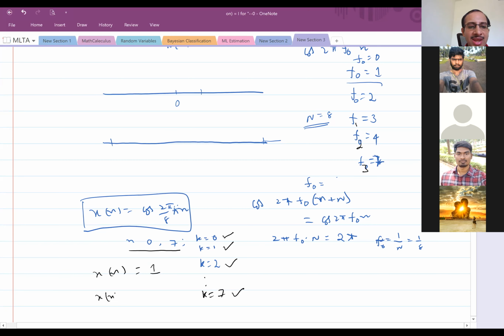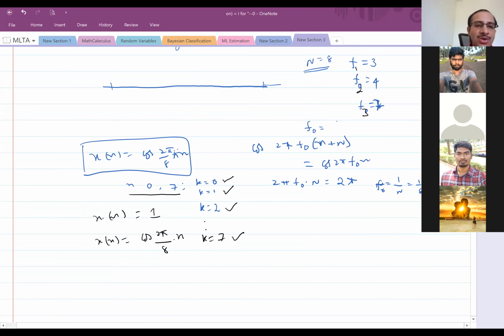Next you take x of n equal to cos of 2 pi by 8 into, with k equal to 1, directly n. You plot this as the next one. If you want, you can call this x0, this x1 and so on. Next you take cos of 2 pi by 8 into 2 into n, and plot this signal.